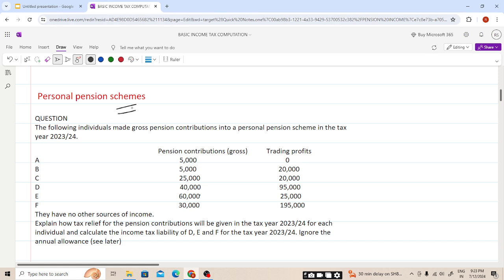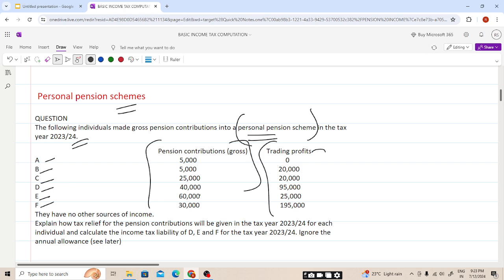So let's do a question, students, so that we have a good understanding of this topic. Personal pension scheme. So the first step was we need to calculate the maximum amount of pension contribution on which tax relief is available, and then we'll be calculating the tax relief as per the rules for the personal pension schemes. The following individuals made gross pension contribution into a personal pension scheme in the tax year 23-24. So the individuals are A, B, C, D, E and F. So this is the gross amount and this is the trading profit. Trading profit means relevant earning. We'll be using it for the maximum amount of pension contribution on which tax relief is available.